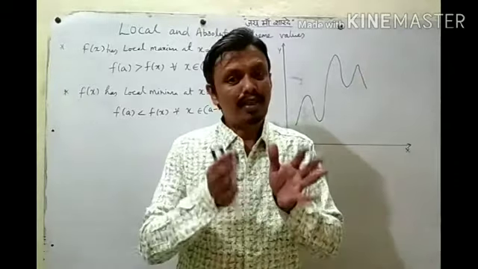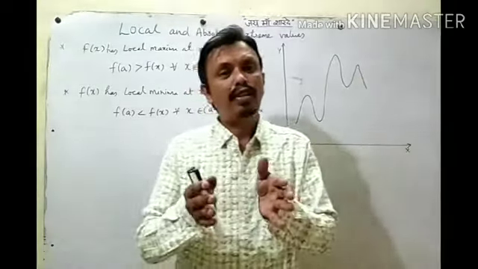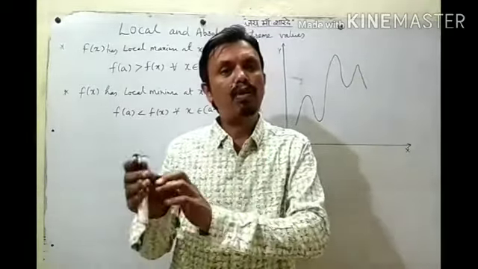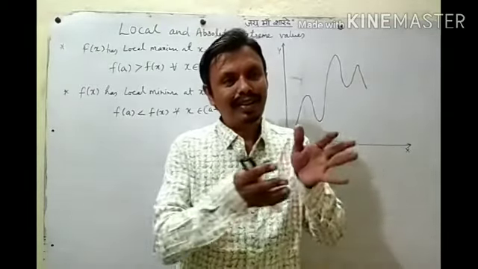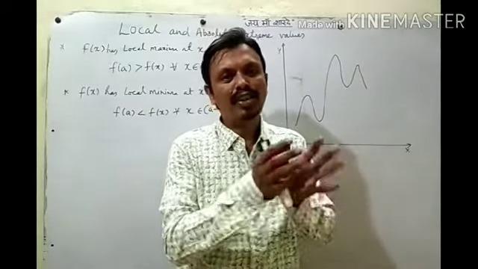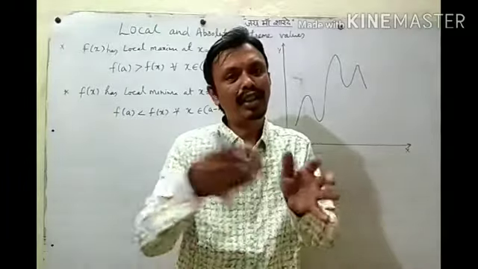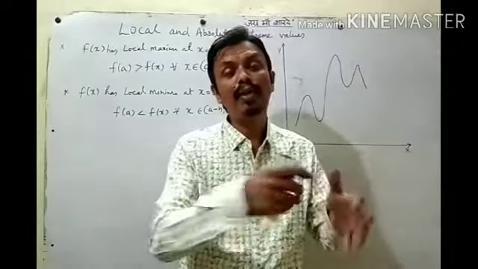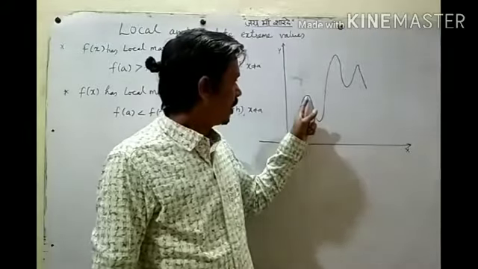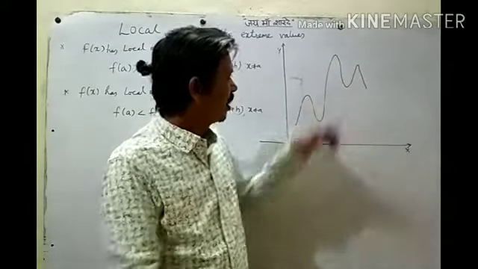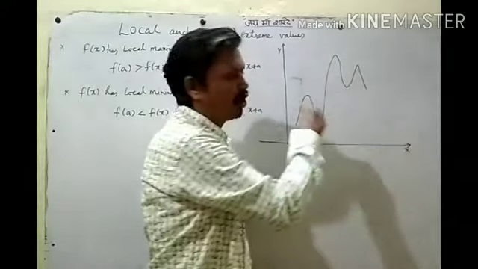Sometimes a function does not attain a maximum or minimum value over its whole domain, but at some points the function can have a maximum value in the neighboring points. If you see the graph, at this point is the highest value of this function.